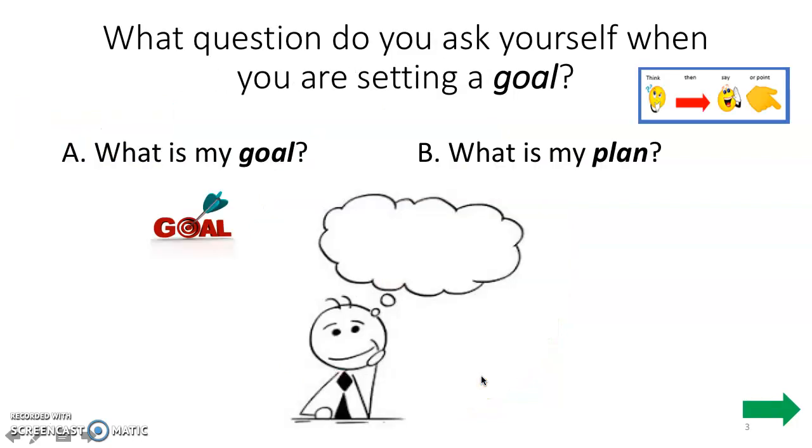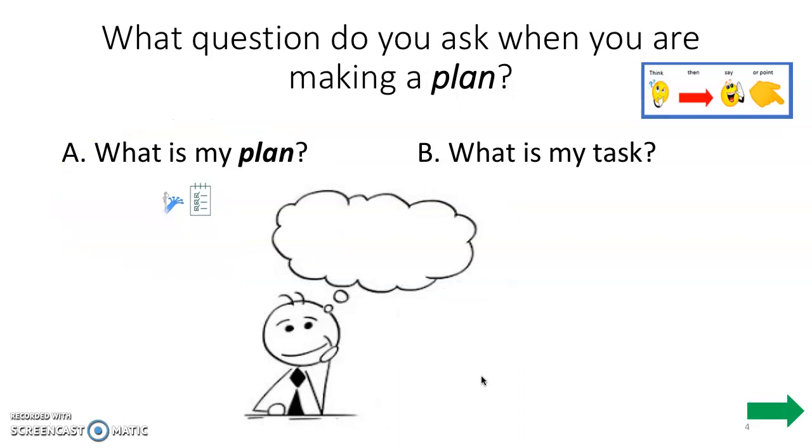Great job. What question do you ask yourself when you are setting a goal? Is it A, what is my goal, or B, what is my plan? Isaiah, think about your answer. Make your selection now. Did you say A, what is my goal? Excellent. What question do you ask yourself when you are making a plan? Is it A, what is my plan, or B, what is my task? Think about your answer. Make your selection now. Did you say A, what is my plan?